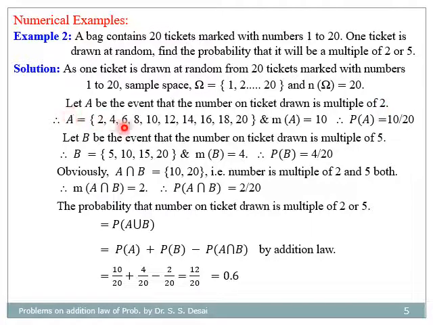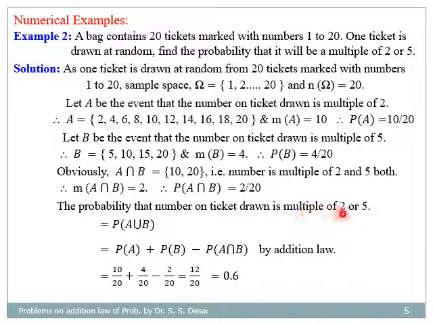So therefore A will contain 10 numbers 2, 4, 6 up to 20, and therefore probability of A is equal to 10 divided by 20. Similarly, let B denote the event that the number on the ticket drawn is a multiple of 5. So therefore B will contain 5, 10, 15, 20, and therefore its probability is equal to 4 by 20. Here A intersection B will contain two numbers, 10 and 20. Therefore probability of A intersection B is equal to 2 divided by 20.